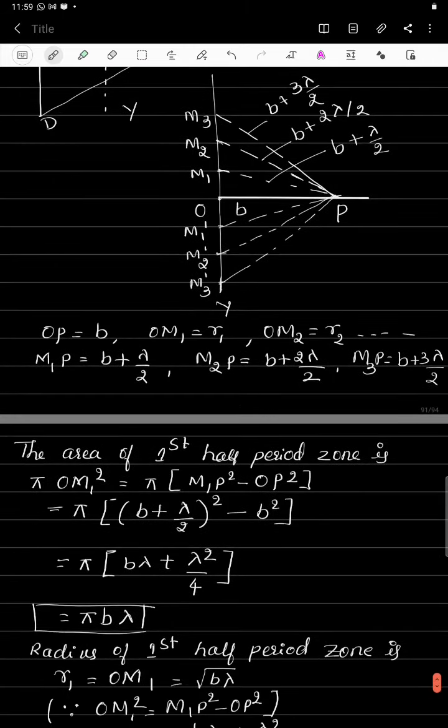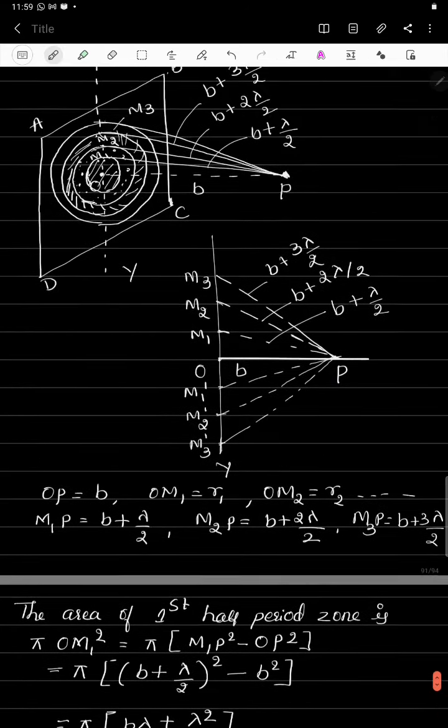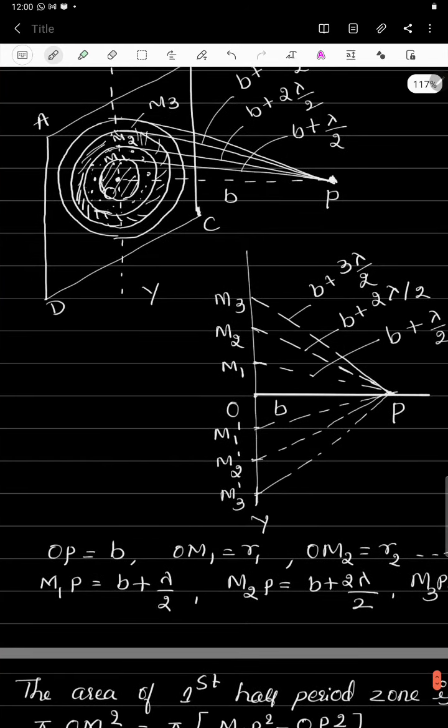So the area of the second half period zone I can write as pi times OM2 square minus OM1 square. If you do that, it gives the area of this second half period zone: square of this minus square of this, multiplied by pi.